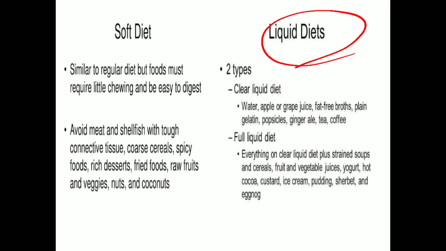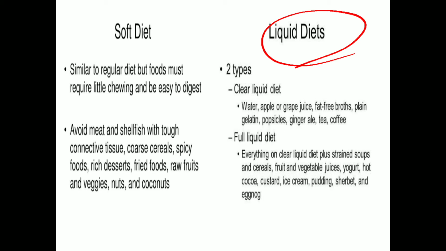And here I will have to mention another diet form, that is the mechanical soft diet, and it is also known as a dental diet. It is basically a variation of soft diet, because when you have a problem of chewing or swallowing, then we can prescribe this mechanical soft diet.